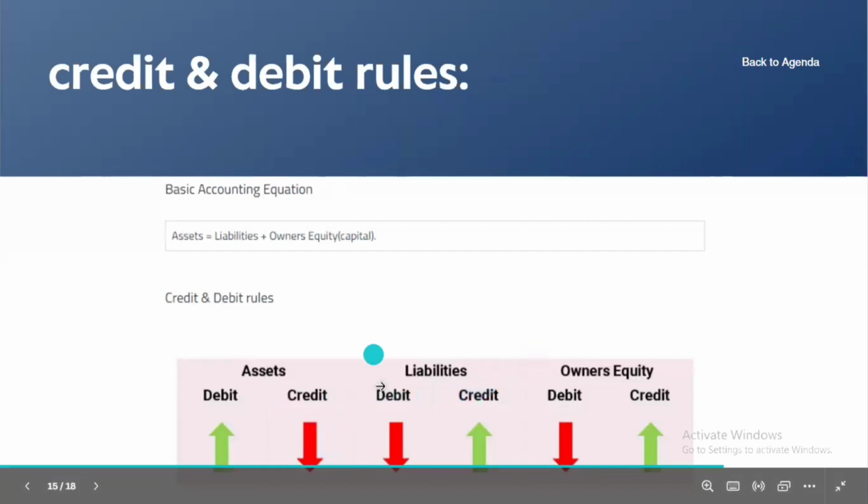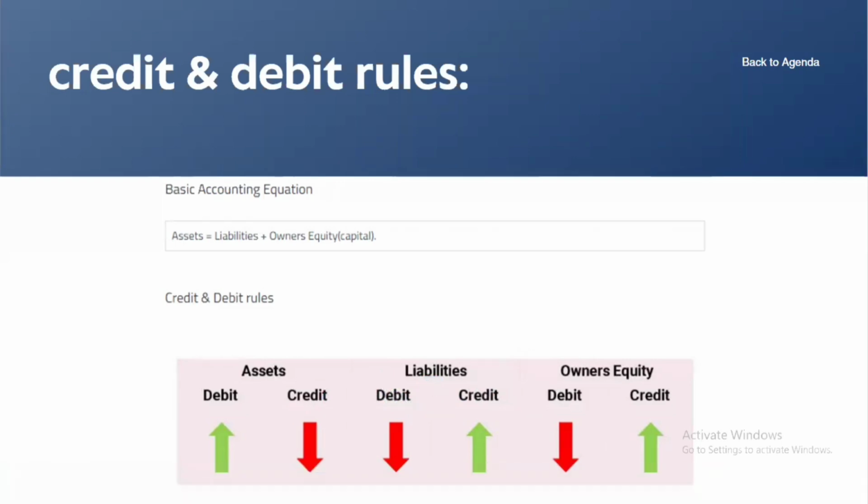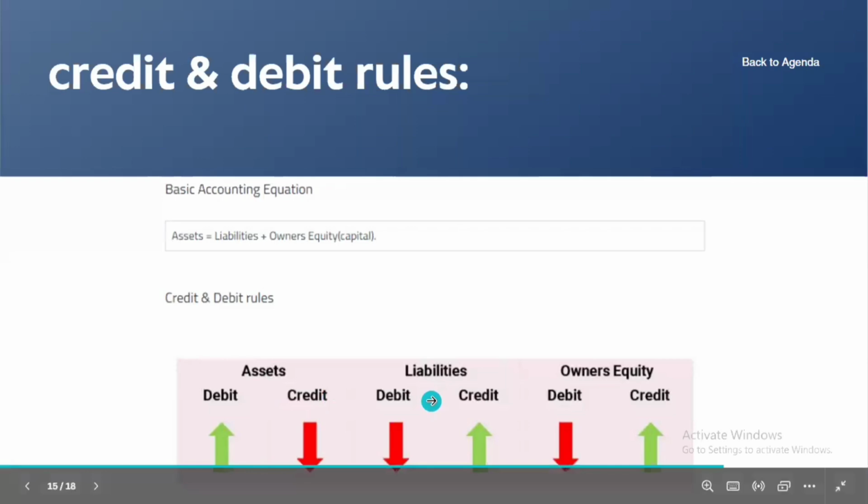And coming to liabilities. Take creditors, for example. Creditors are the persons to whom we owe. If a creditor gives us some money as a loan, the liability increases. Creditor is nothing but a liability. If we repay the loan to a creditor, the liability decreases, so debit the creditor. Owner's equity is also a liability, and the same rule is applicable here too.